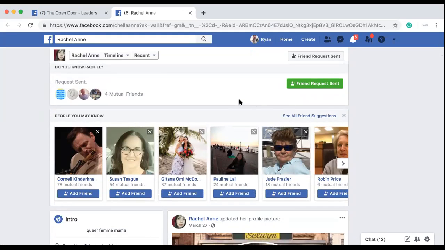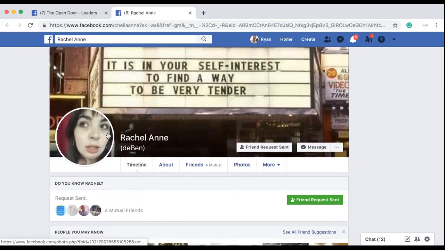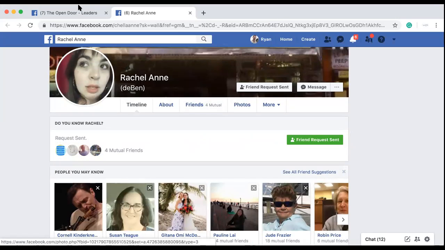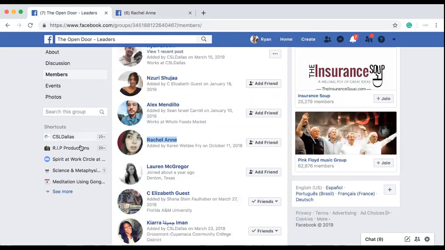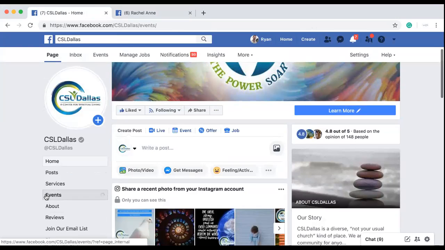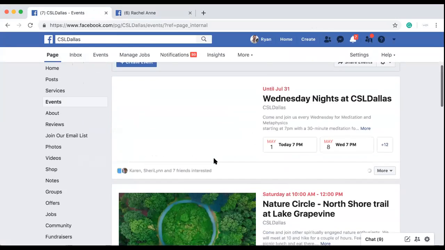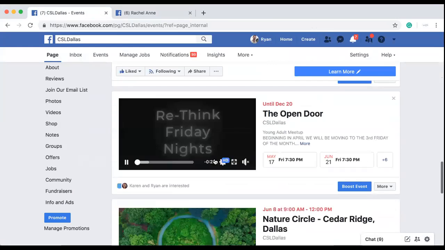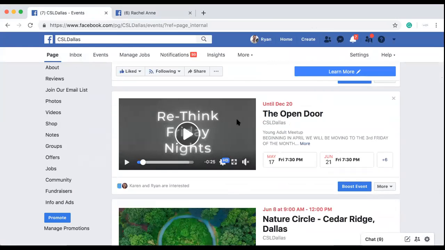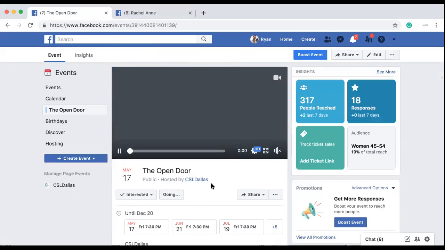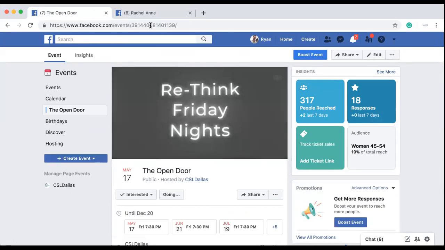Takes about 15, 20 minutes to do it, which I can engage 10 to 20 new people, right? And then I can also go back over here into my events page or my actual event and get the hyperlink for my event and include that into the message myself. And I can encourage them to do things like share it with their friends, put it onto their page themselves, just so that way more and more people can actually see it. So there's a lot of things that I can do by actually just giving them the link.